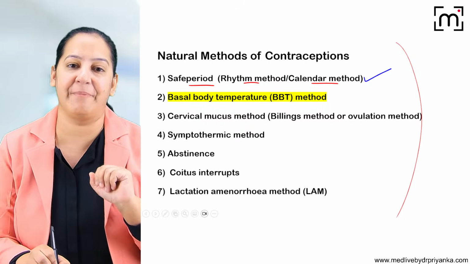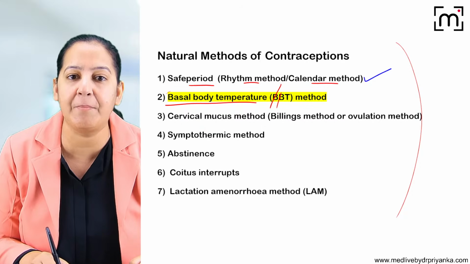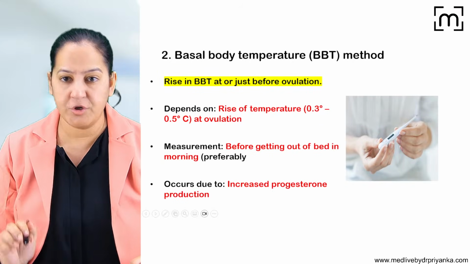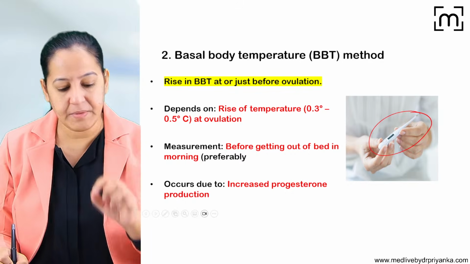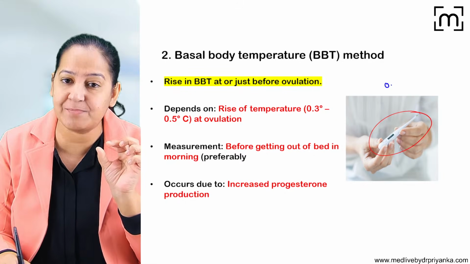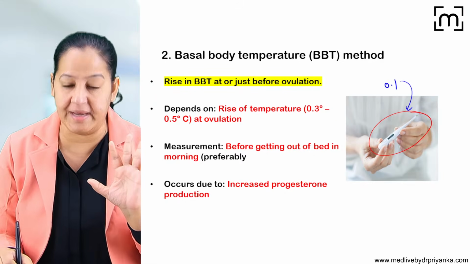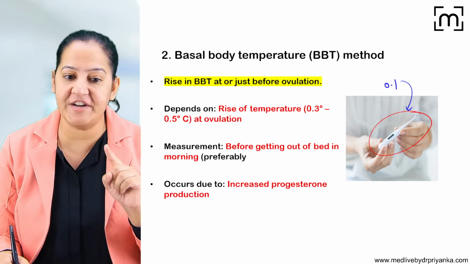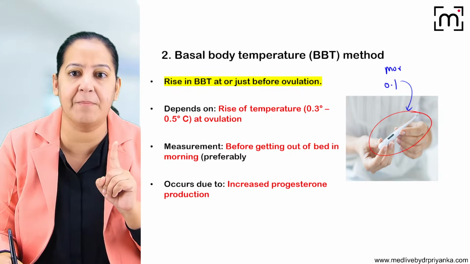Coming to the second type of natural method. The second type is basal body temperature, BBT, the basal body temperature of the female partner. What do you mean by that? We take a very accurate thermometer. The thermometer should be able to pick up a temperature change as small as 0.1 degree Celsius. So it should be a very accurate thermometer, and we give it to the female. And we ask the female to measure her body temperature daily before she comes out of the bed in the morning. It is the first thing she should do in the morning.